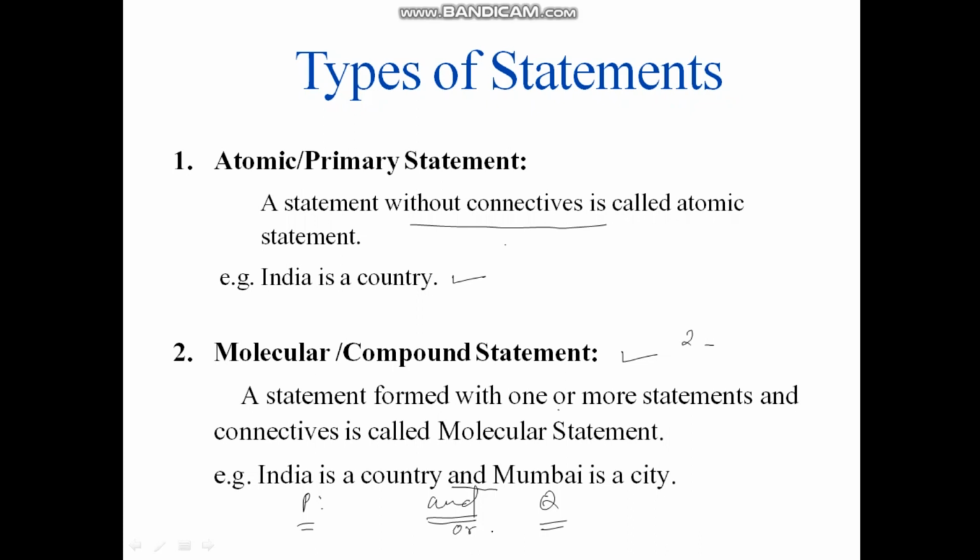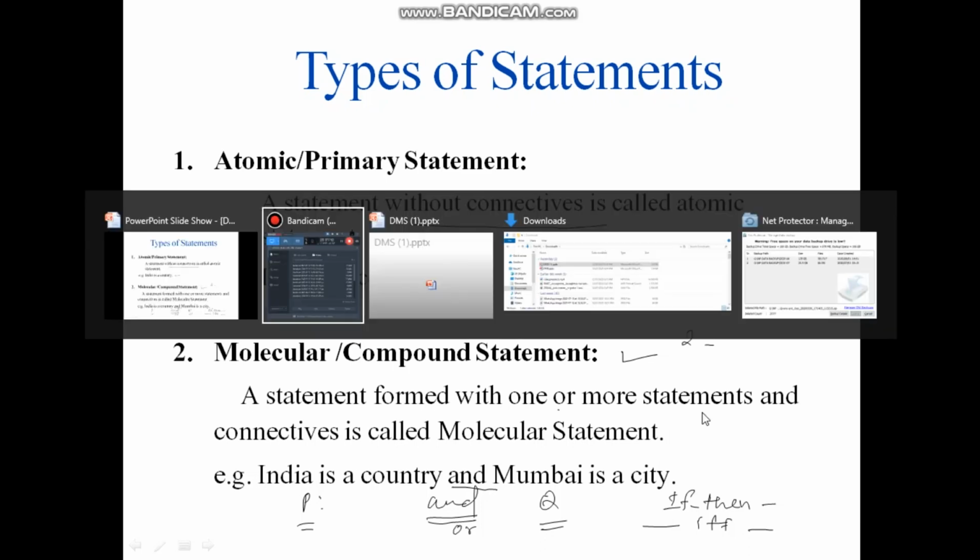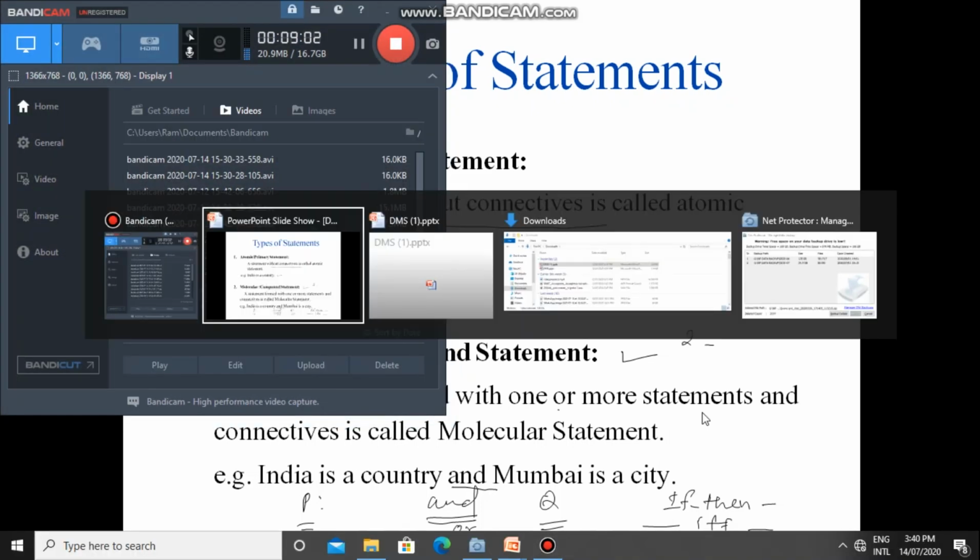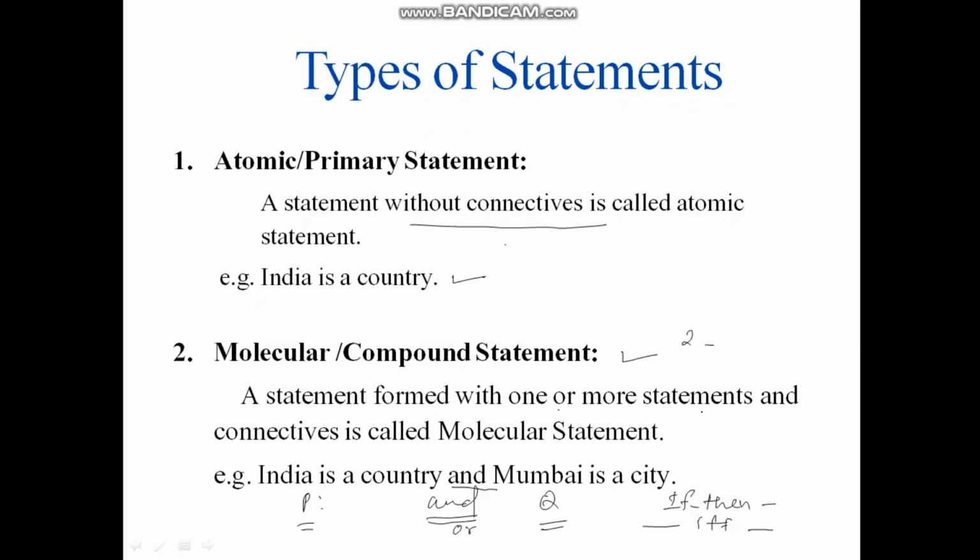Similarly, we can have connectors like or, and if then: if first statement then second statement, or first statement if and only if second statement. So again, a molecular statement can be formed by connecting two or more sentences. Always it is possible. Okay, let us move ahead to the next one.